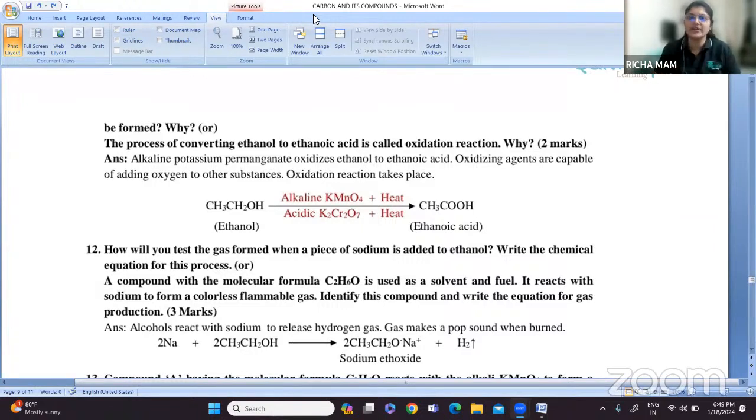The matter remains the same, the concept remains the same, the way of asking the questions will be different. The approach will be different every time. They won't ask you in a similar way. The concepts and the important things are the same, only the way of approaching will be a bit different. So please go through the things which have been told. At last, your approach is very important. You have to work smartly.